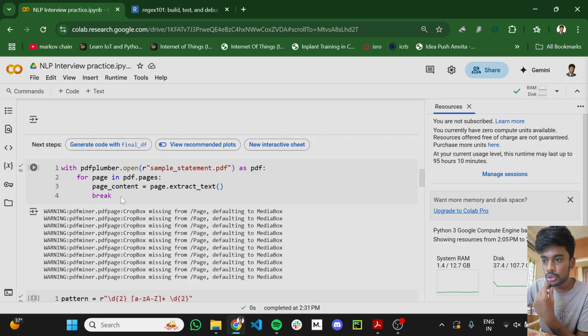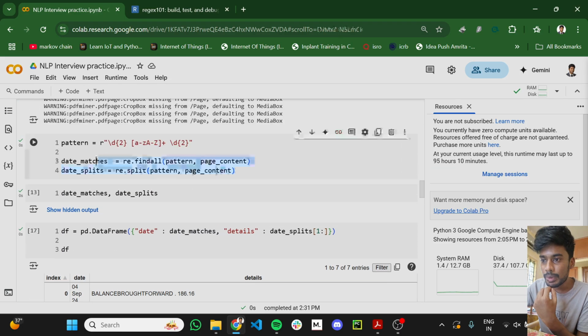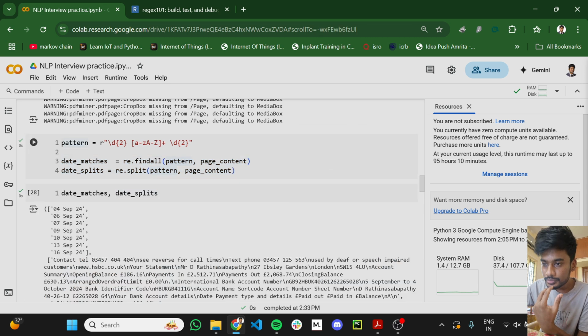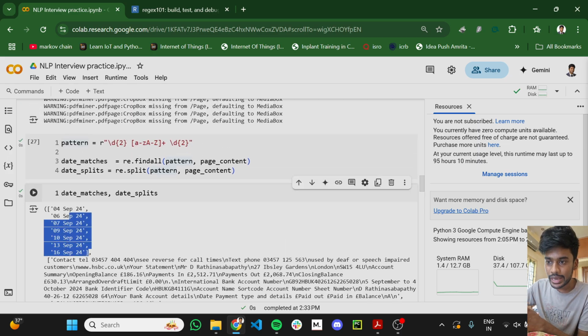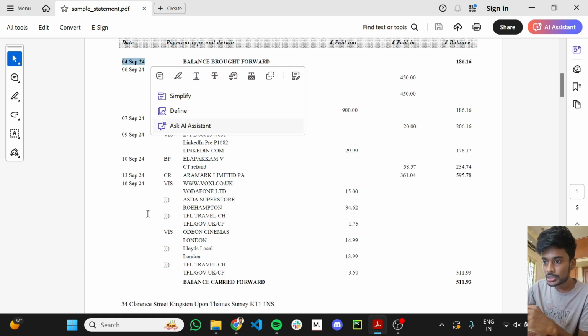I'll show you how this actually works. I'm matching the patterns, finding all the matches, and splitting. Date matches contains all the dates, and date splits contains all the splits. When I execute this, I get something like this. Date matches contains all the dates on that particular page. It starts from 4th September and ends with 16th September, and as you can see in the statement as well, it starts from 4th September and ends with 16th September for this page.